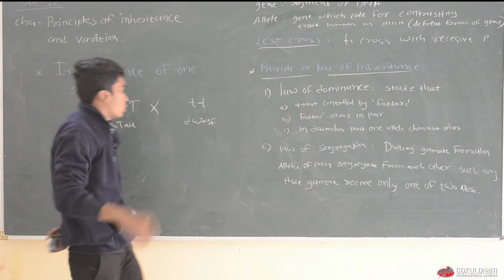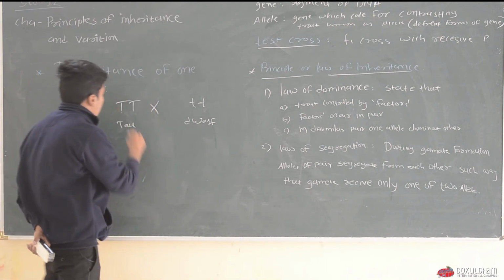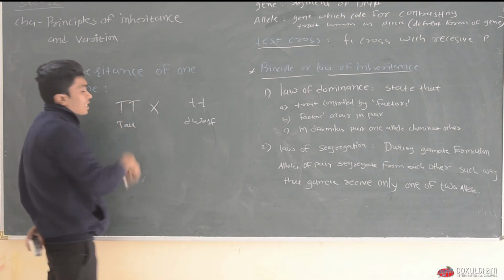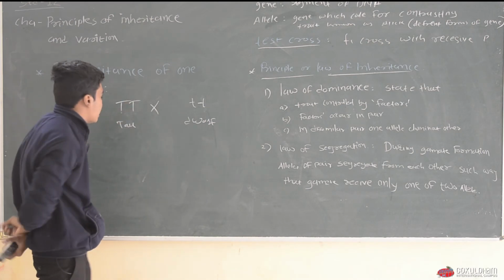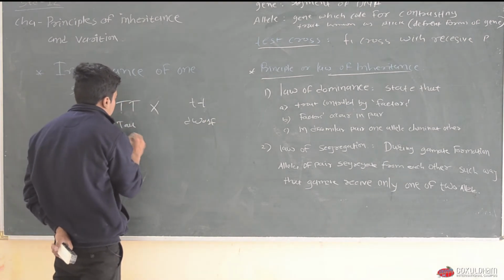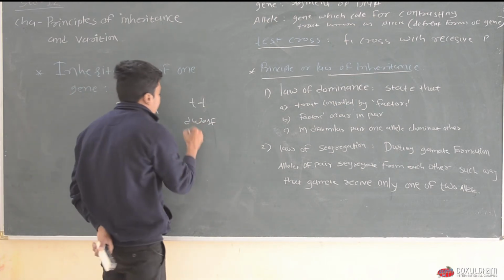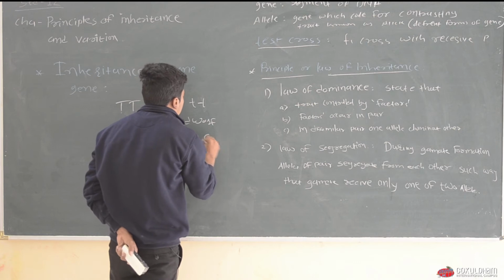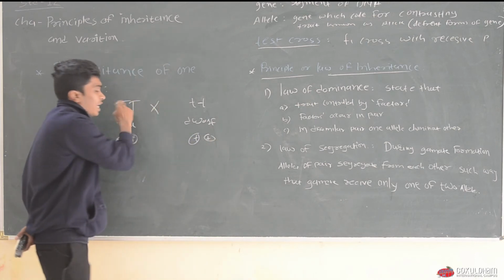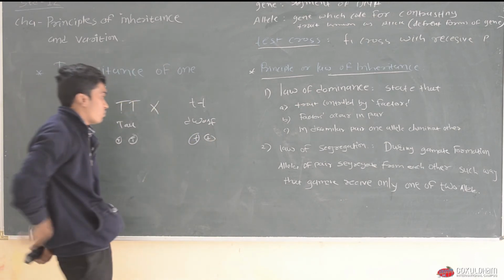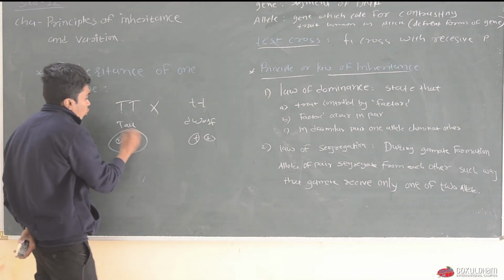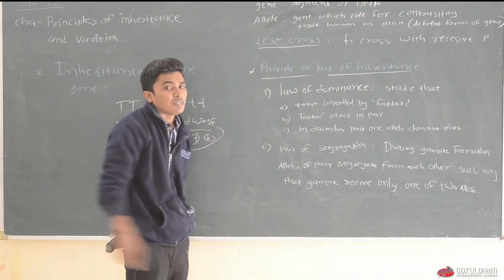Then during gamete formation, what will happen? Both the alleles separate from each other. Okay, and here T and T, both the alleles are the same. That's why all the gametes formed are similar.